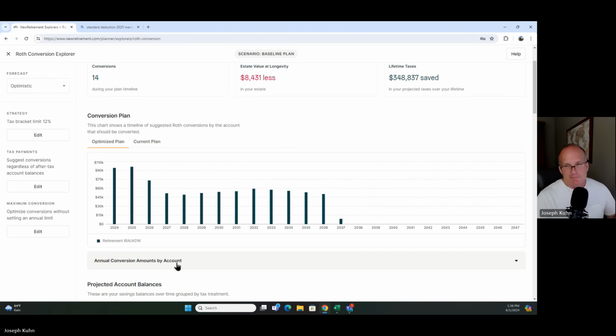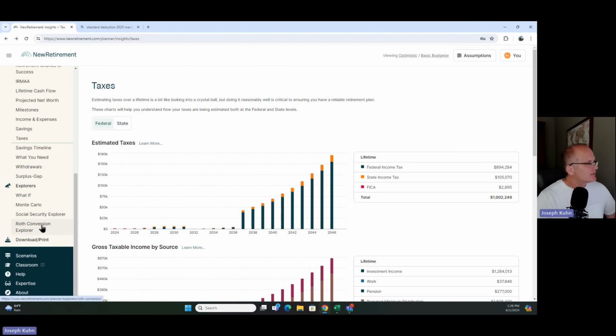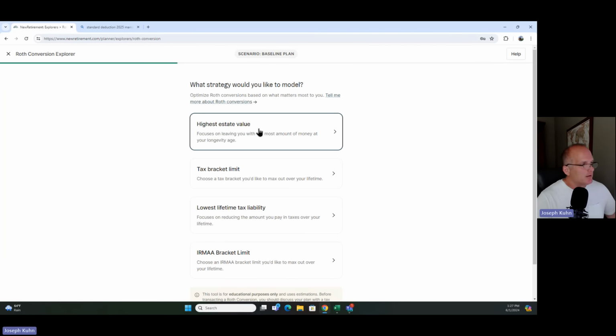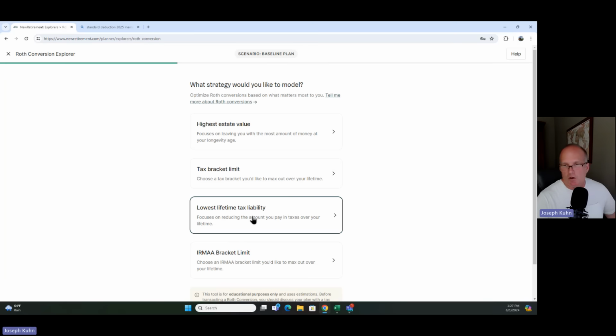Now, you've got to pick the tax bracket you want to do. Inside New Retirement, you can decide to do that. Let's see, Roth Conversion Explorer. You can do it by tax bracket, which I like to do. You can also just select highest estate value or lowest lifelong tax liability. You can do that as well.